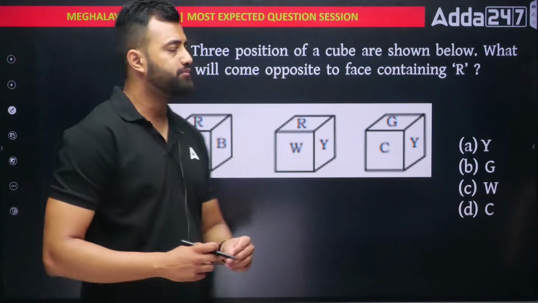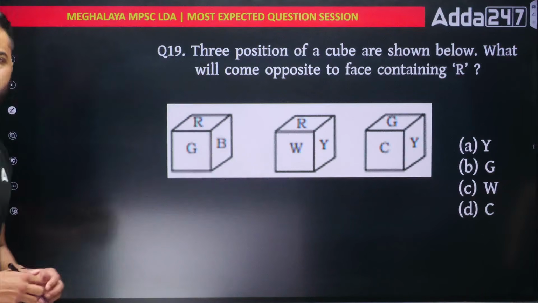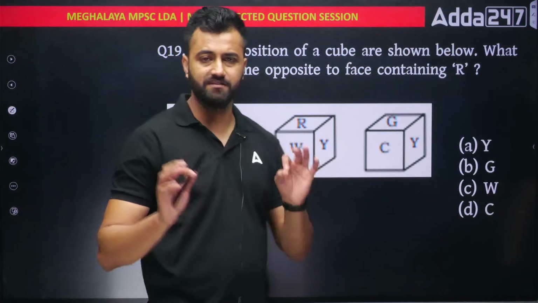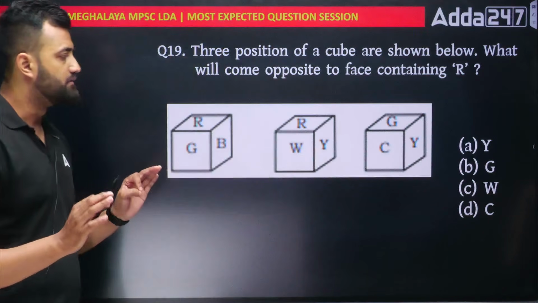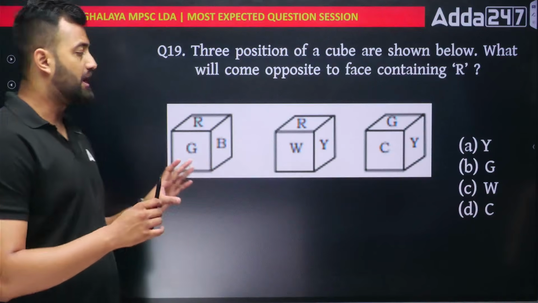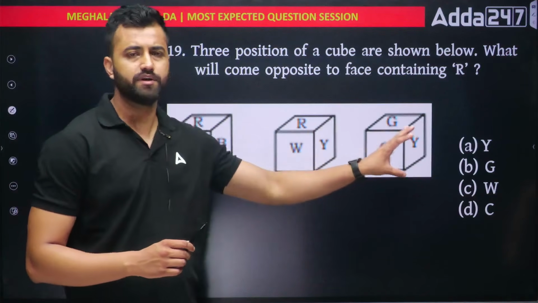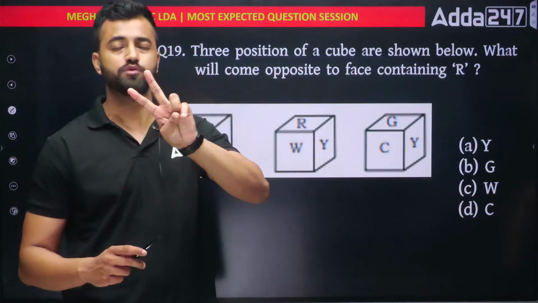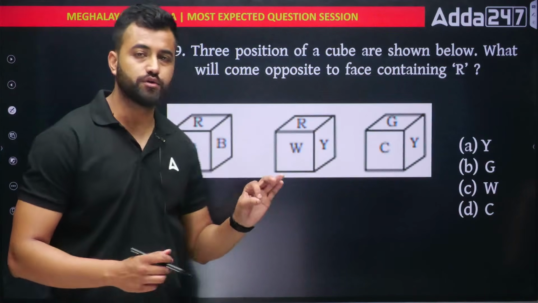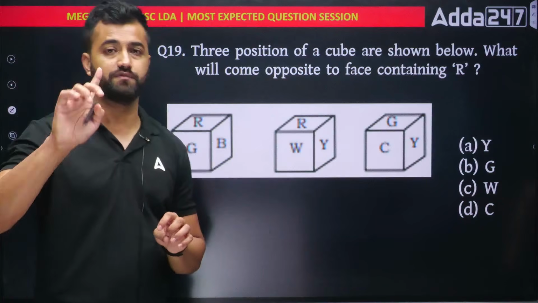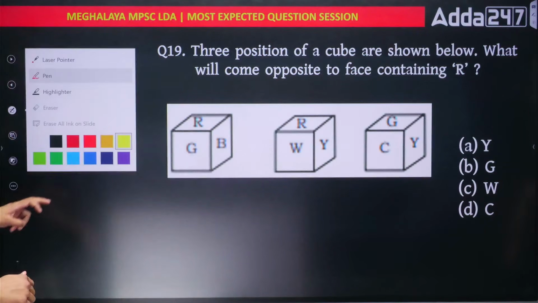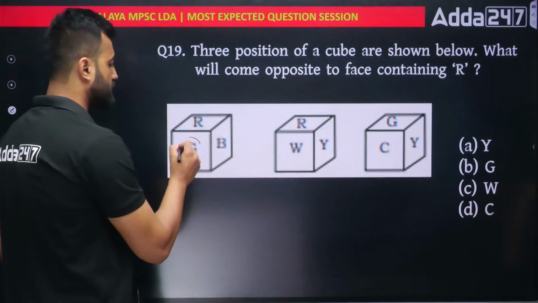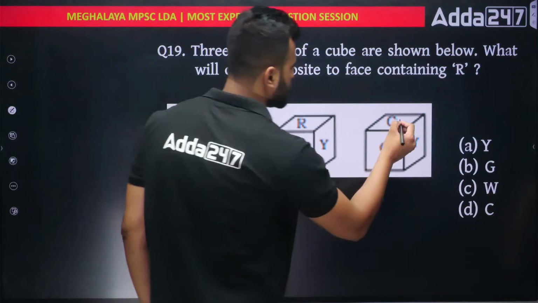Number 19. Three positions of a cube are shown below. What will come opposite to the face containing R? So very easy. I'll teach you a trick which will give you the answers directly. Out here we have 3 dice given, but we don't need 3 cubes to solve. We just need 2 cubes. We are going to look for such cubes whose only one face is common. For example, if I look at this one and this one, you can see only G is common.